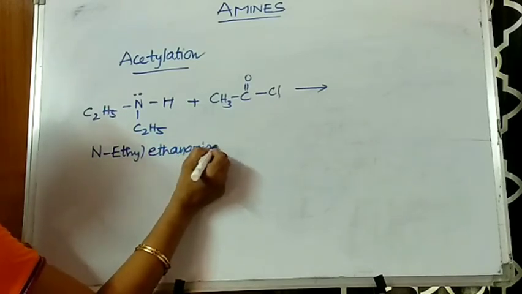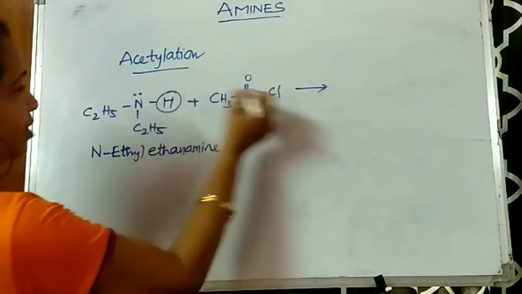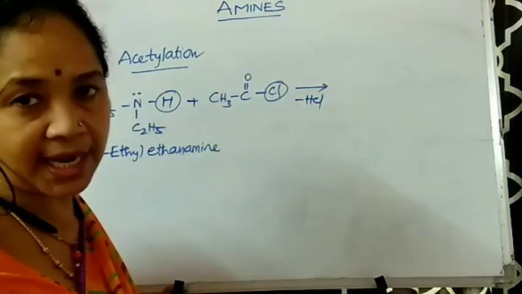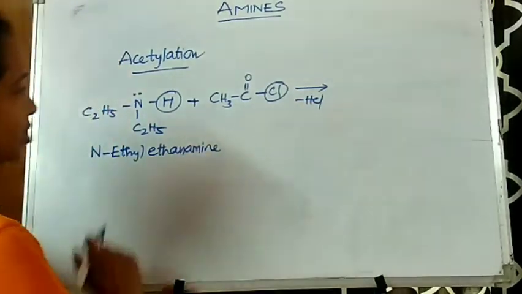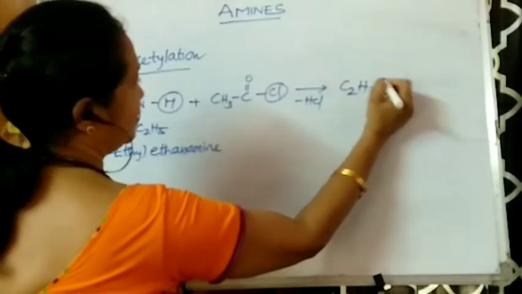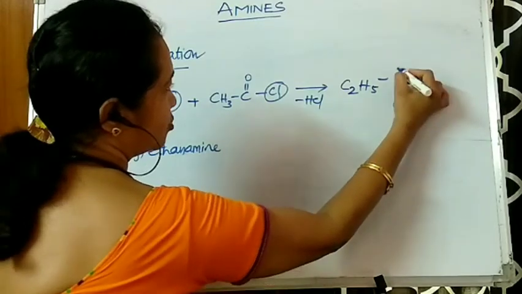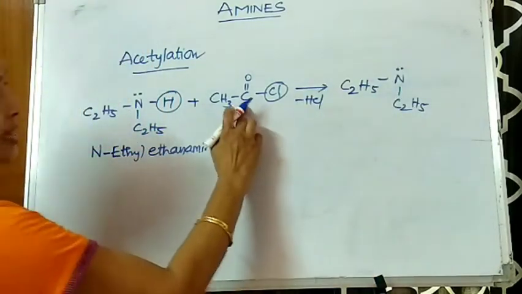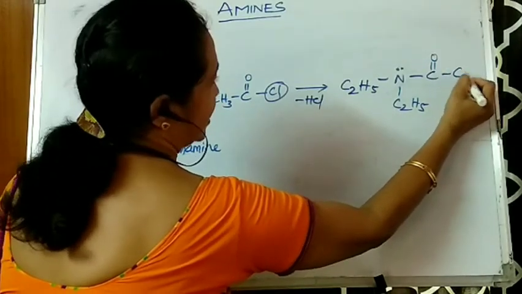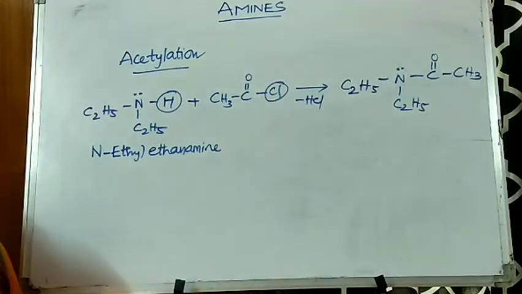And this N-ethyl ethanamine is treated with ethanoyl chloride. Here also remove this hydrogen and chlorine as HCl. So in the earlier case I explained the mechanism, here I am just writing. Now we will be writing the amide, C2H5N as it is. You write down. Here you have a lone pair. Then you have to connect this C double bond O CH3. So this is the compound that is obtained.